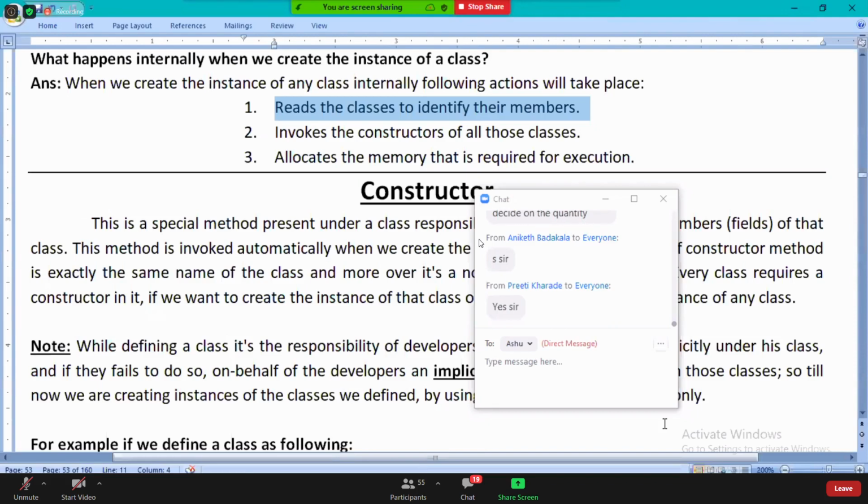After identifying the members, the next thing you require is the second step: you require to allocate the appropriate memory. The appropriate memory allocation has to be done. Are you guys clear? You're required to allocate the memory.